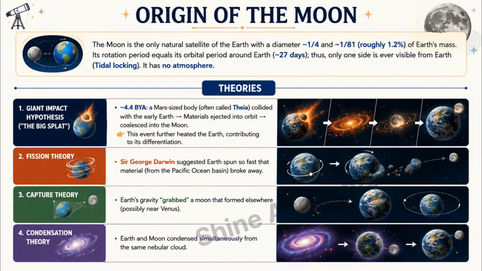Rotation period equals its orbital period, approximately 27 days. This is called tidal locking, that is why only one side of the Moon is ever visible from Earth. The Moon has no atmosphere.